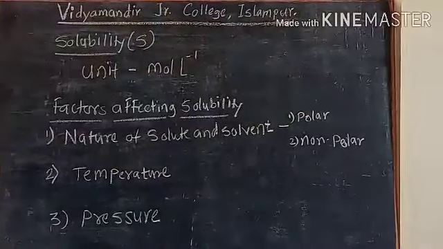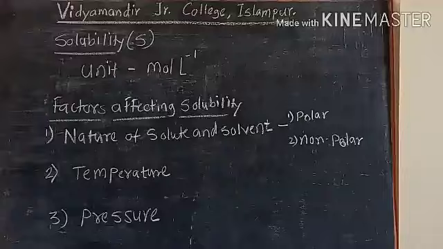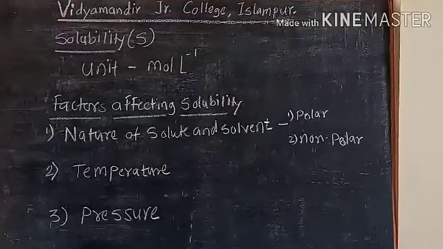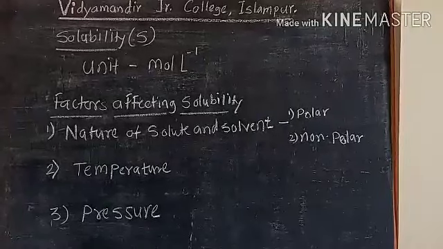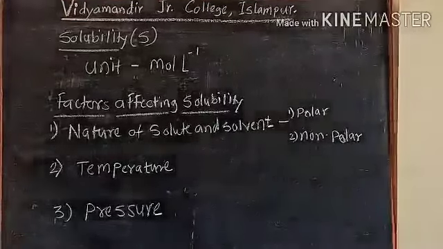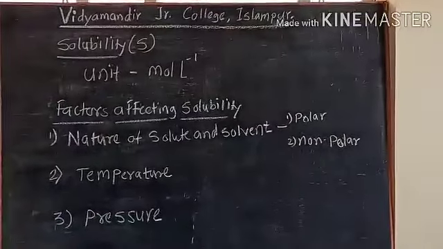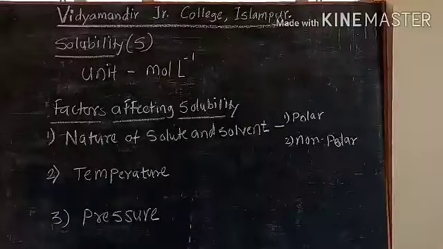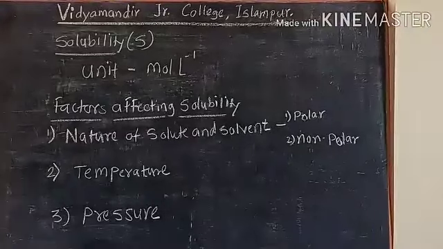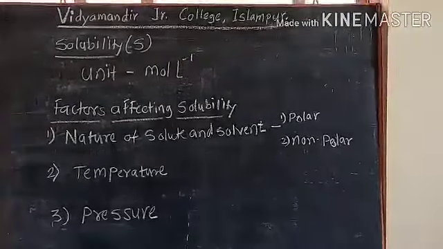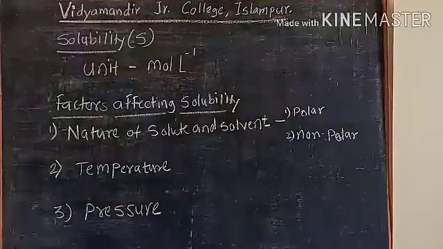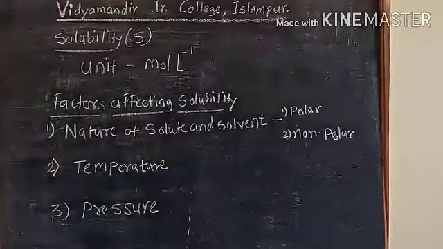Next point is solubility. Solubility is denoted by small s. Solubility means the amount of solute per unit volume of a saturated solution at a specific temperature. Its unit is mole per liter. The factors affecting solubility are, first, the nature of solute and solvent, second, temperature, and third, pressure.